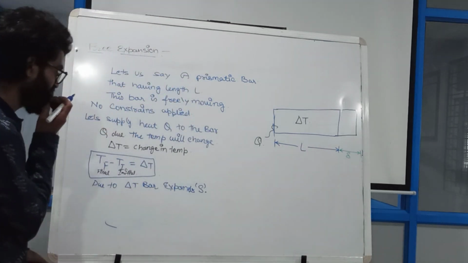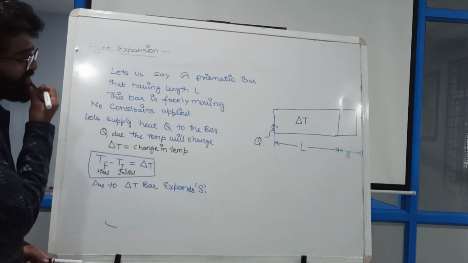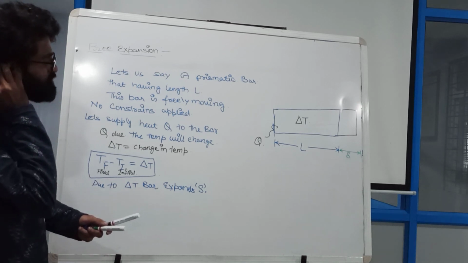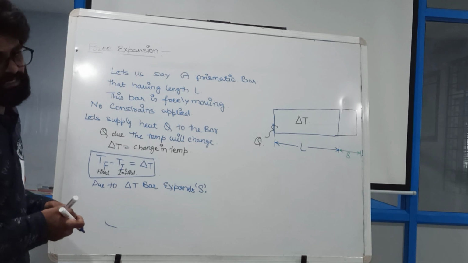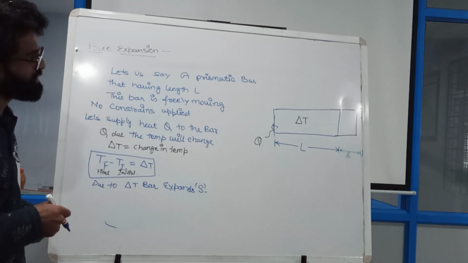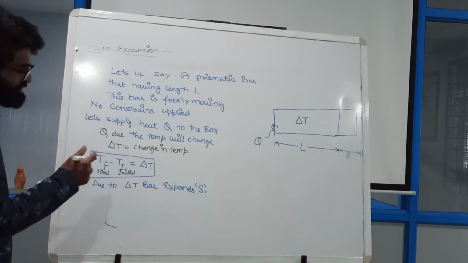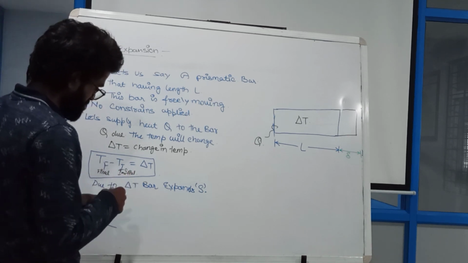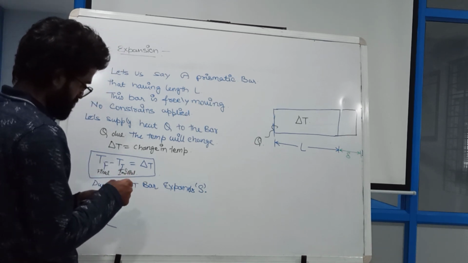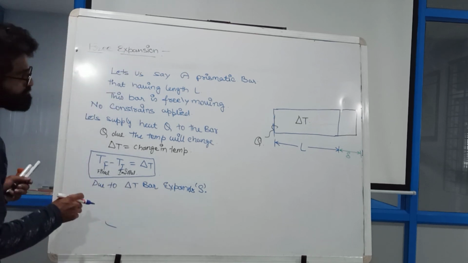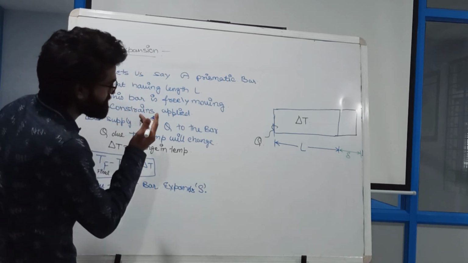Now if it expands up to delta, what will be my delta? Let us calculate the delta value. How can we calculate it?